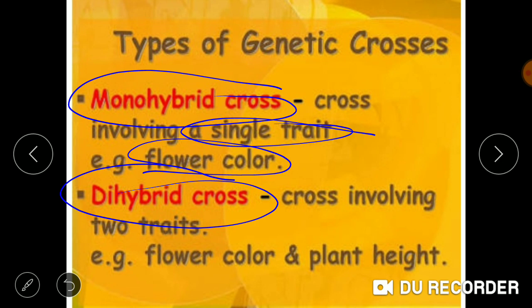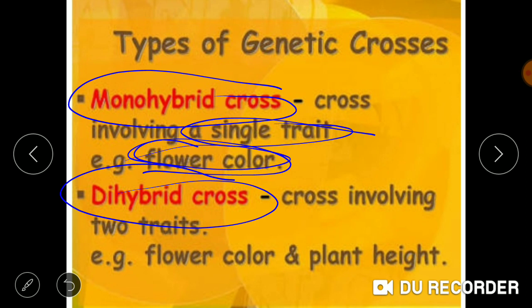The crossing done between the pea plants by taking only a single trait, by doing the crossing between the two plants who are differing in the flower color, is known as monohybrid cross.